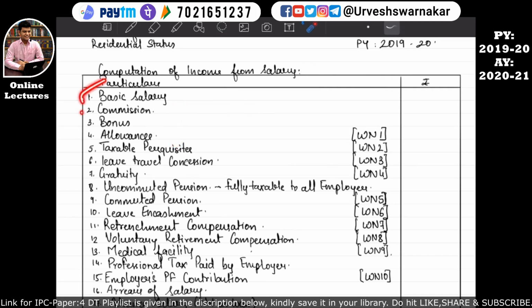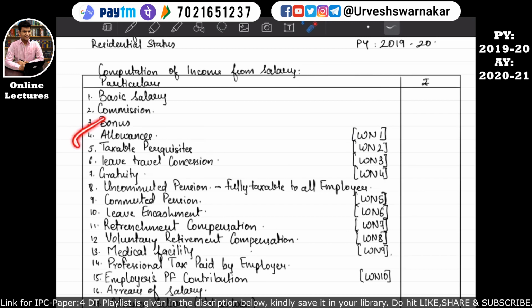So the basic salary, commission, bonus do not have any exemptions under section 10. So whatever basic salary, commission, bonus has been received by the assessee or given in the salary schedule, we have to simply take it in this format and consider it in the computation of the income from salary. I hope this is quite clear.